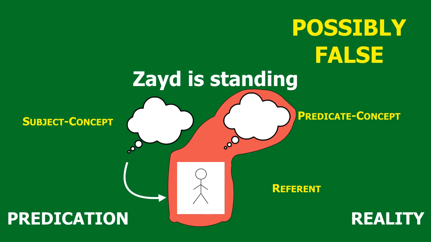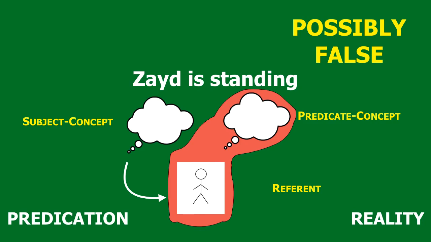So in this case, we say that there is a subject, there's a predicate, Zayd, and someone who is standing. There's a predication, we say Zayd is standing. We just explained what a predication is. And there is a reality. And when the proposition is true, in reality it is possibly true, and if it's false, in reality it's possibly false.